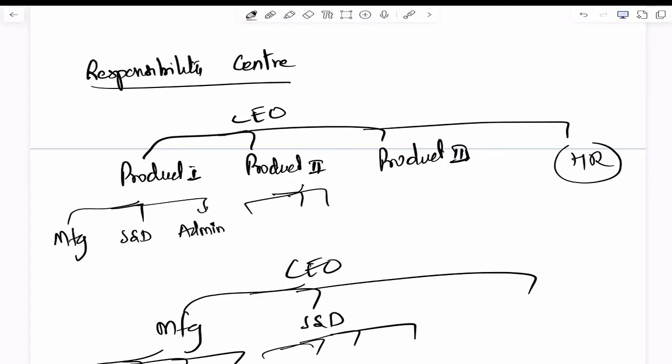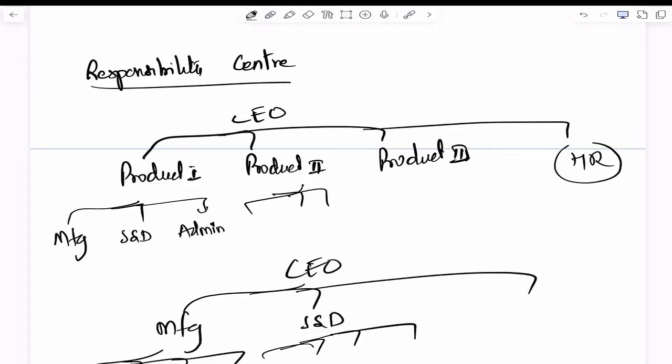Responsibility centers are classified as follows. First one, cost center. This responsibility center topic has come many times in the exam, beta. Cost control, cost reduction, responsibility centers, cost unit, all of these have come multiple times in the examination.